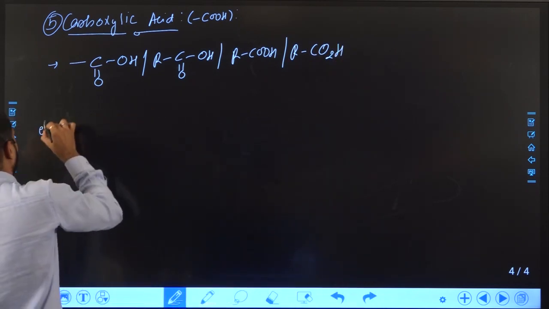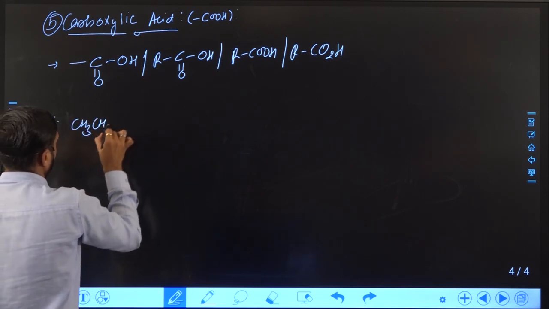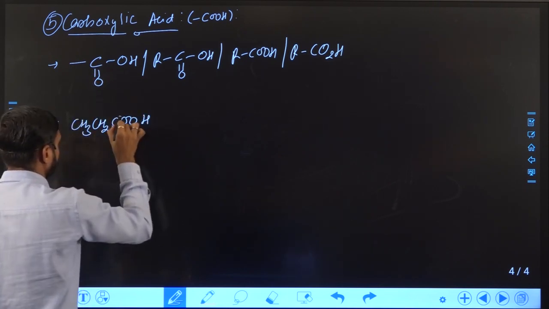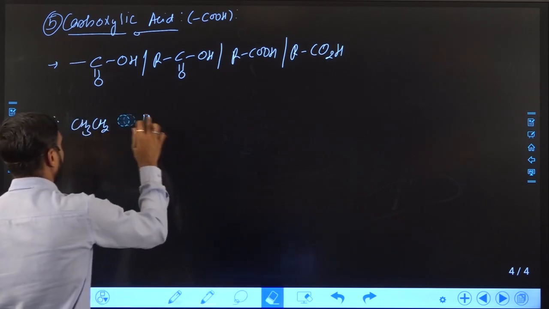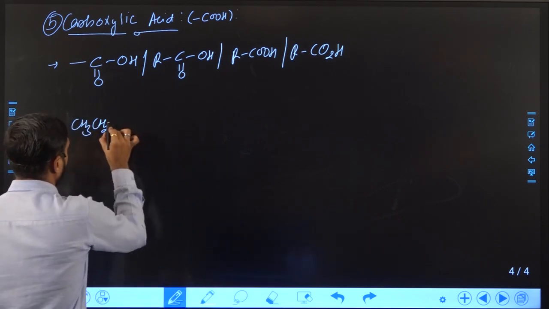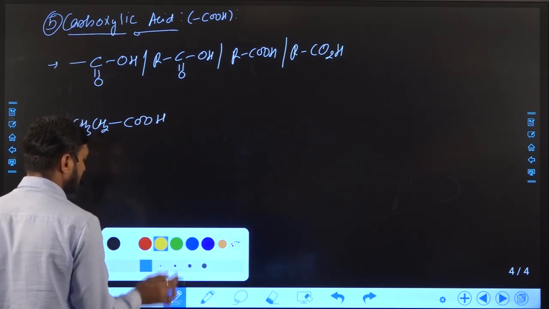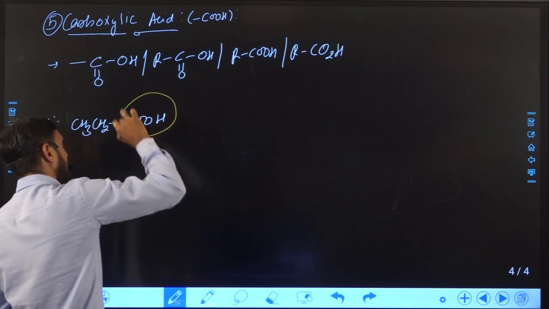Suppose we take one example. So you can see in this compound the functional group present is COOH.